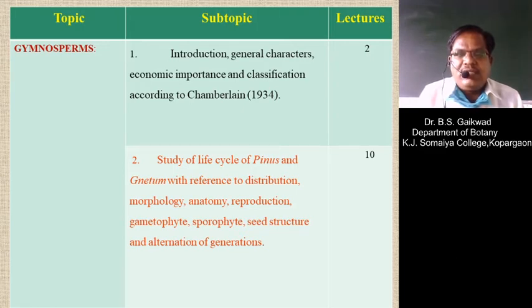Then in this topic, the study of two plants is there, the first one is Pinus and the second one is Gnetum.